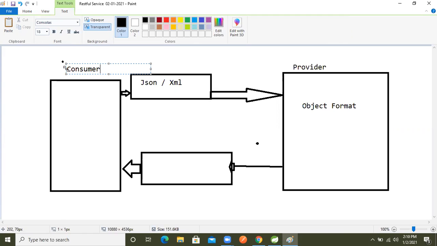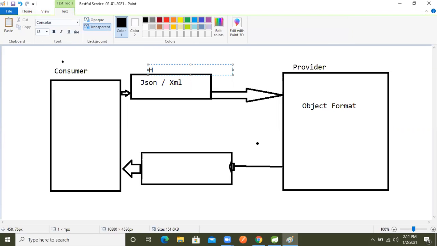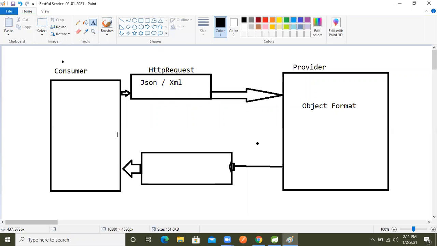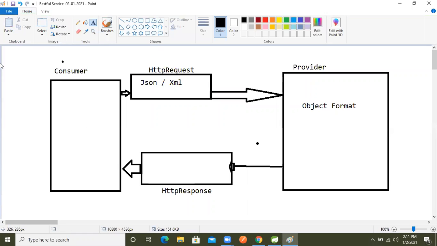So for this, we are making an HTTP request, and here we are getting the HTTP response.